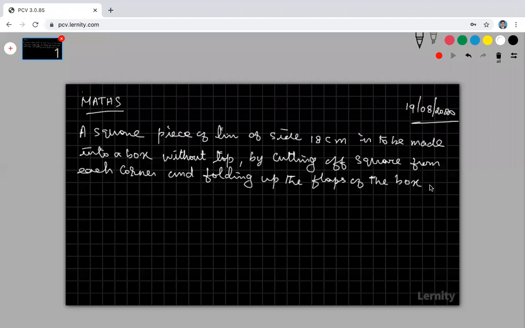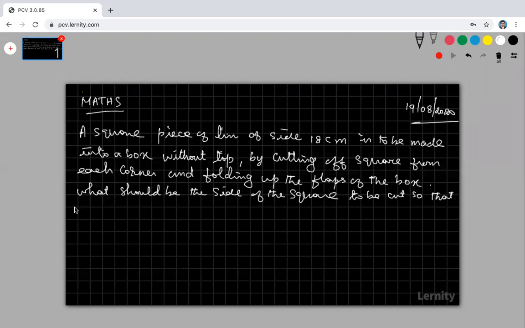What should be the side of the square to be cut off so that the volume of the box is maximum possible?